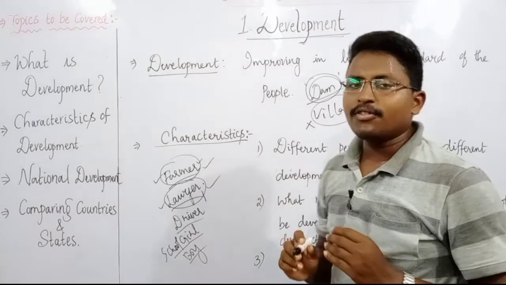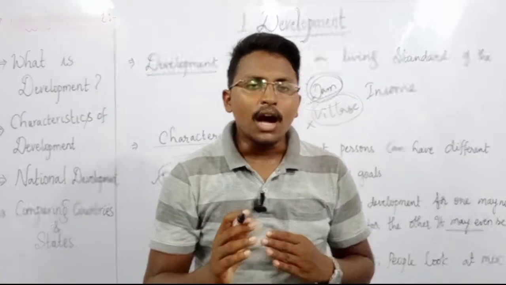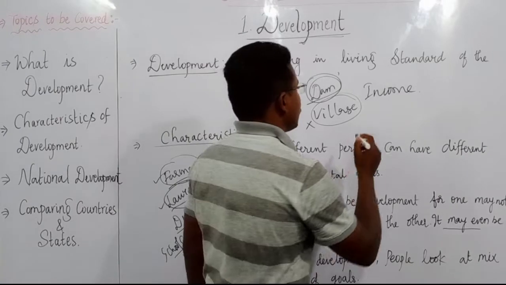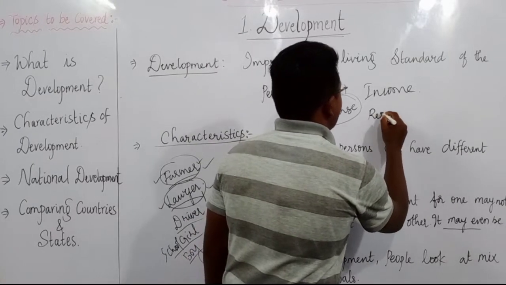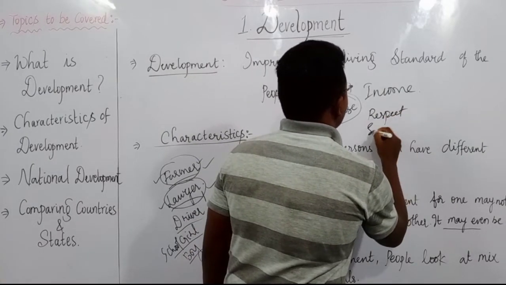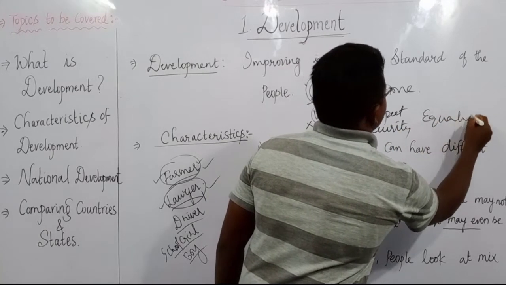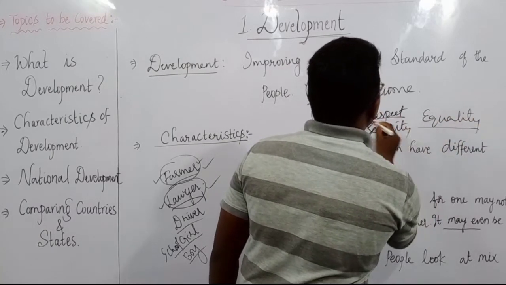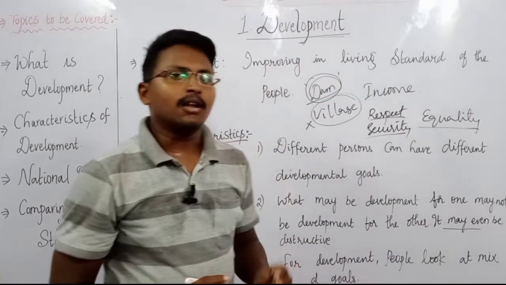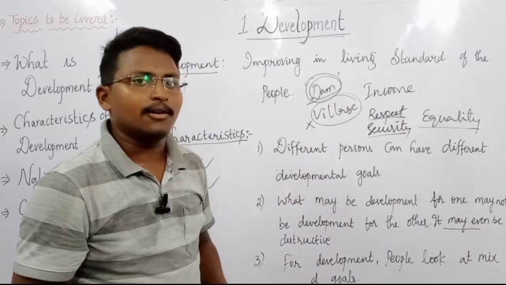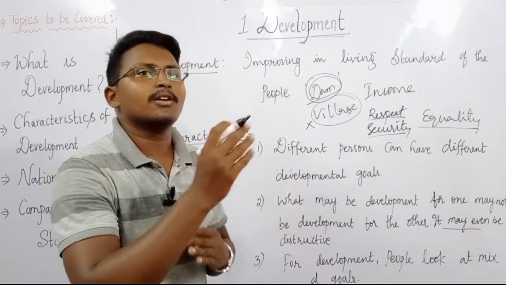Then apart from income, sometimes they also bother about other things, such as respect, security, equality, or any other thing. So not only income matters, but apart from income, people always look for a mix of goals.